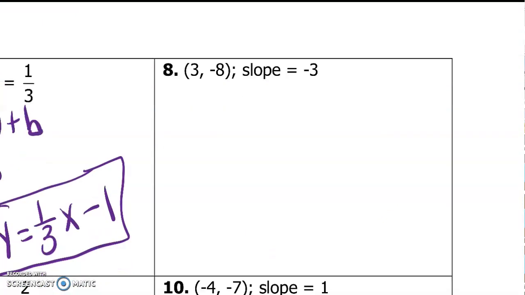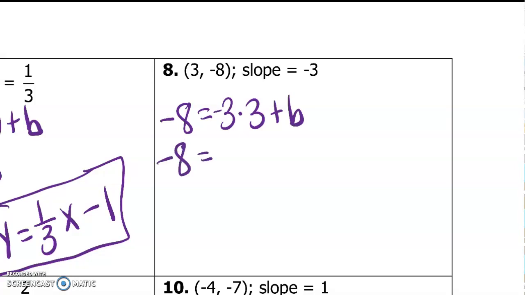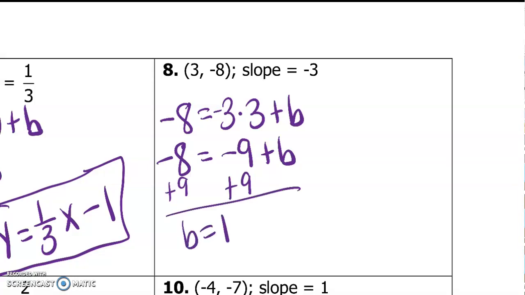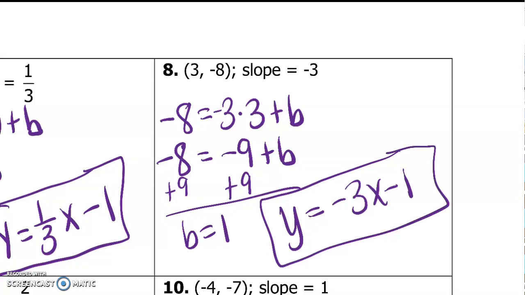Number 8, -8 equals -3 times 3 plus b. So -8 equals -9 plus b. Then I would need to add 9 to both sides to get b equals 1. So your final answer, your equation, y equals -3x plus 1.